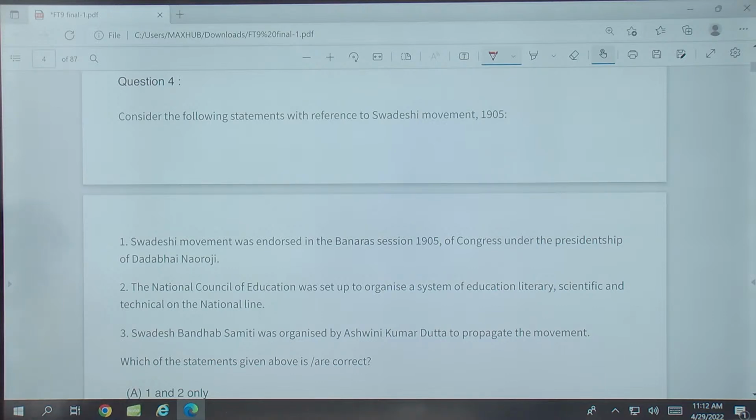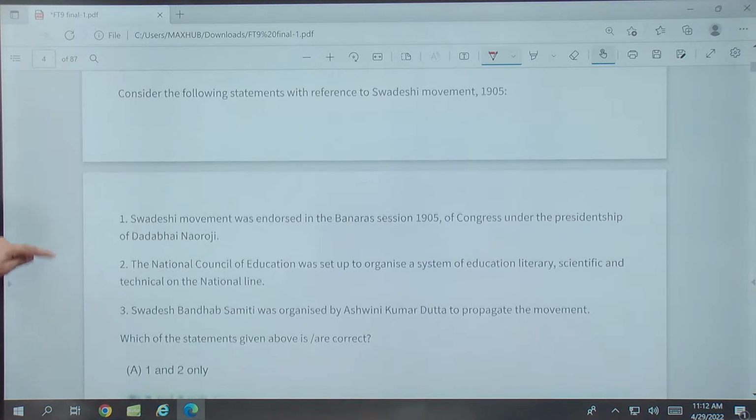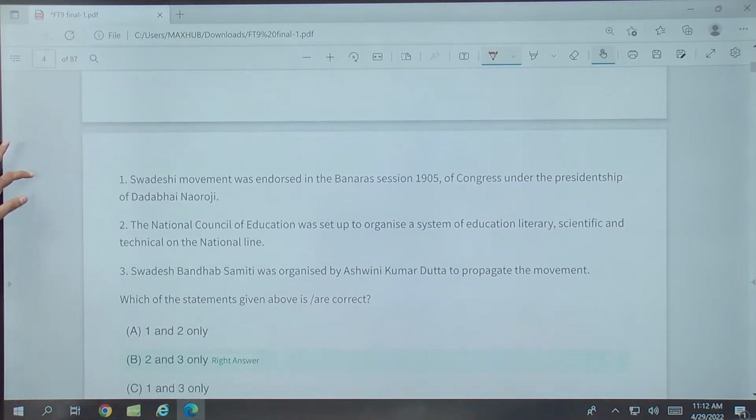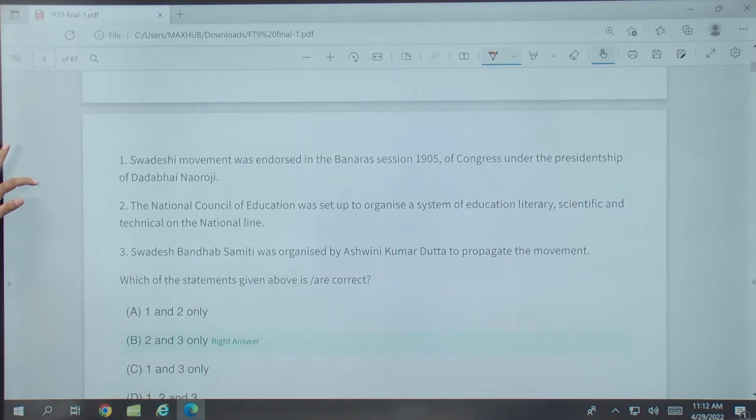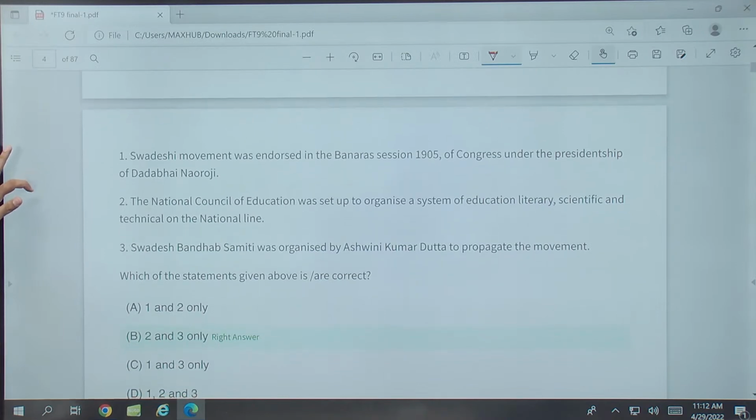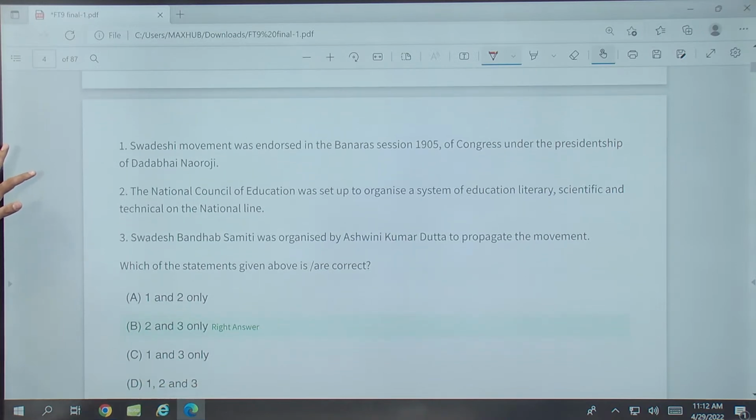It says the Swadeshi movement was endorsed in the Banaras Congress session of 1905 under the presidency of Dadabhai Naoroji.